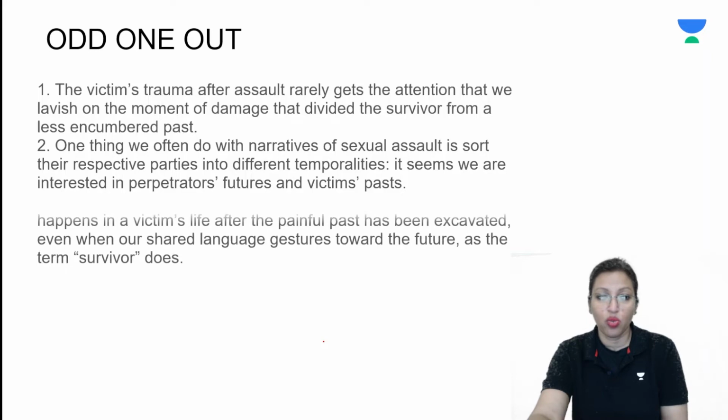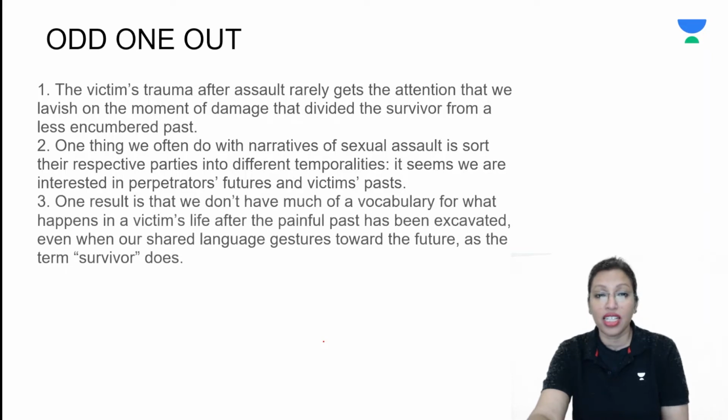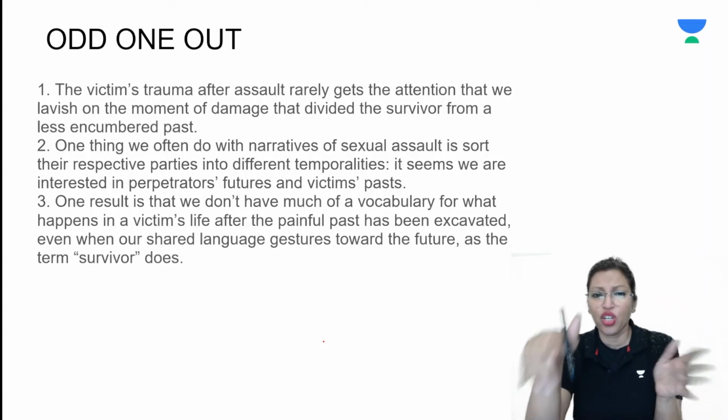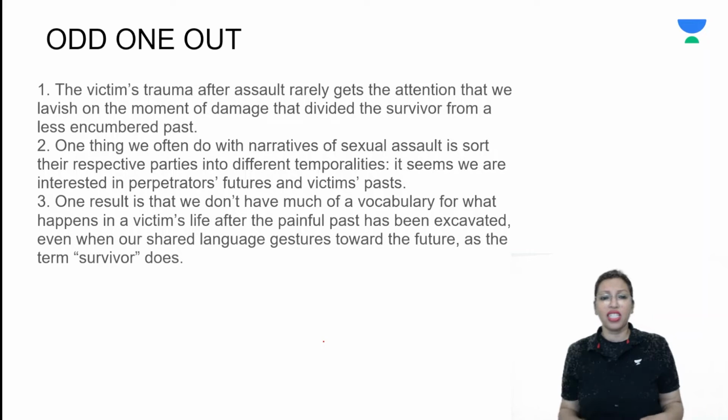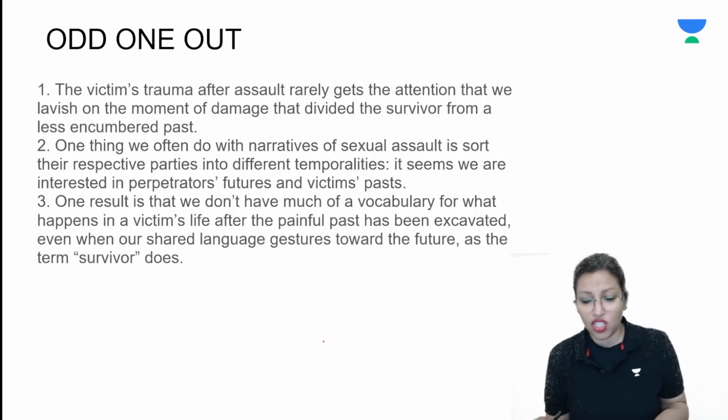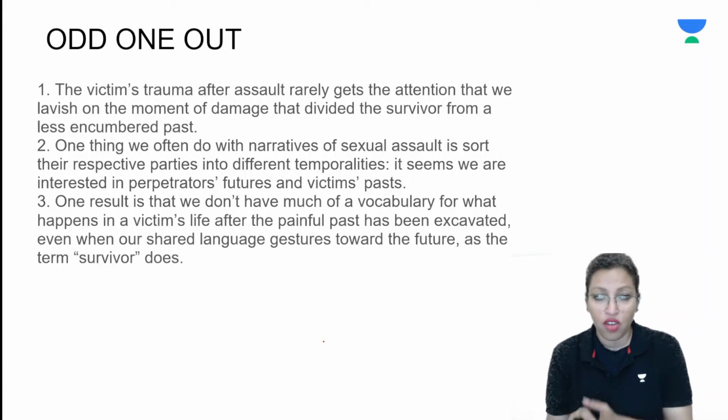That's sentence number 2. Sentence number 3 says one result is that we don't have much of a vocabulary for what happens in a victim's life after the painful past has been excavated, even when our shared language gestures towards the future, as the term survivor does. So one result of this search of the victim's past is that it gives us zero vocabulary for the future, for whatever happens in the victim's life after this sexual assault has happened.